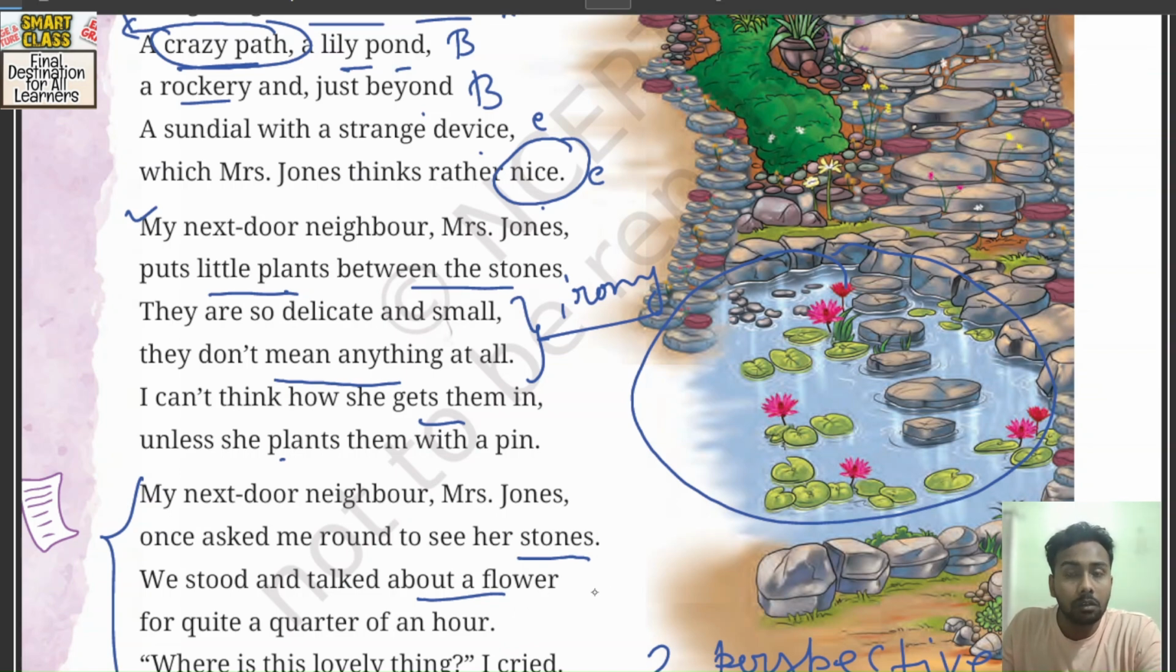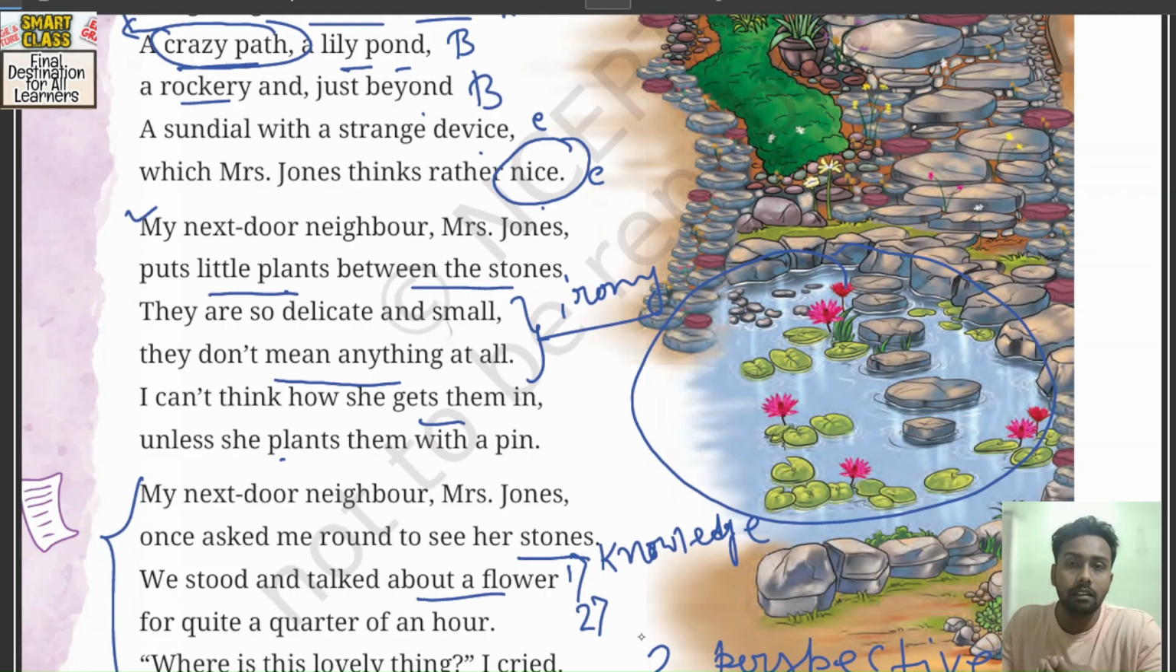So what do we find in Mrs. Jones? Mrs. Jones is very knowledgeable actually. That means she has much knowledge about plantations, about beauty, about flowers. Okay. And second thing is she has kind of aesthetic sense of beauty.